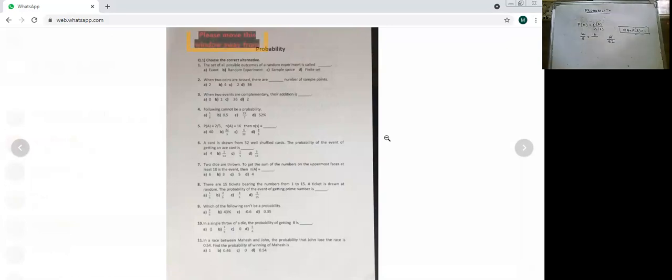You can do this only if you have the picture in your mind. If your picture is clear in your mind. Two dice are thrown. The sum of the numbers on the uppermost faces is at least 10. When they say at least 10, at least मतलब minimum, कम से कम 10 होना चाहिए.